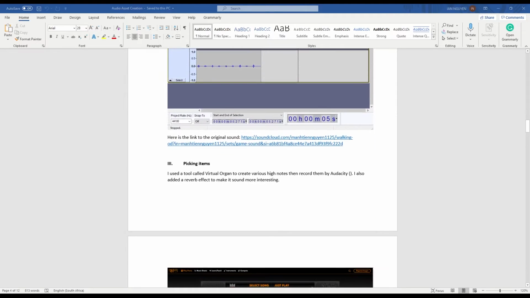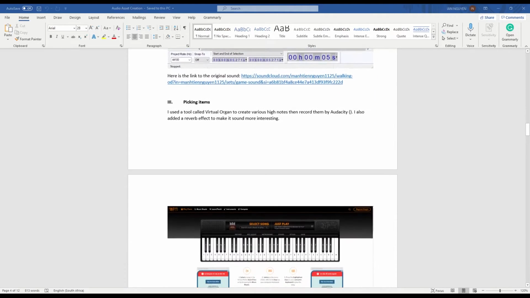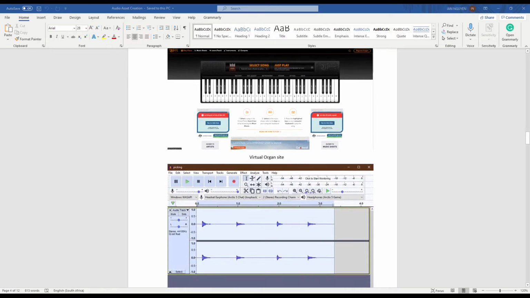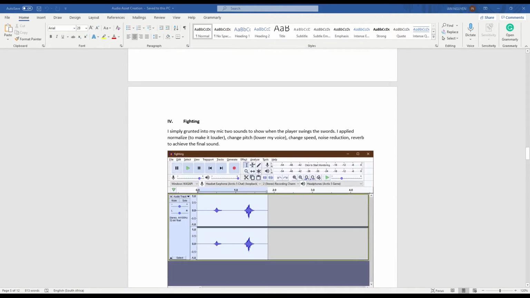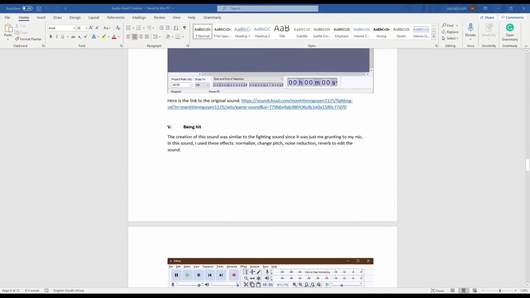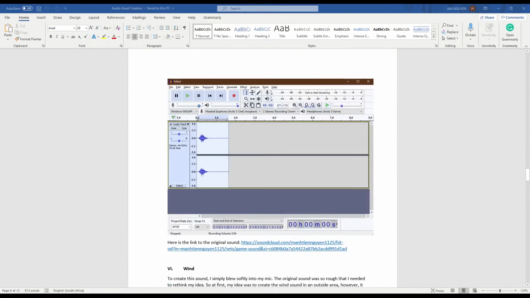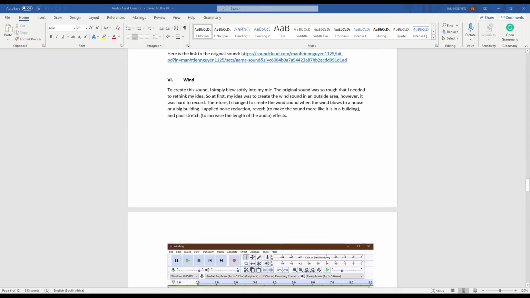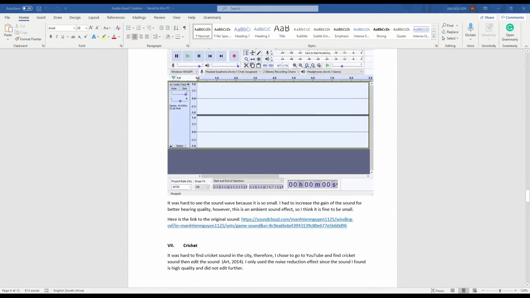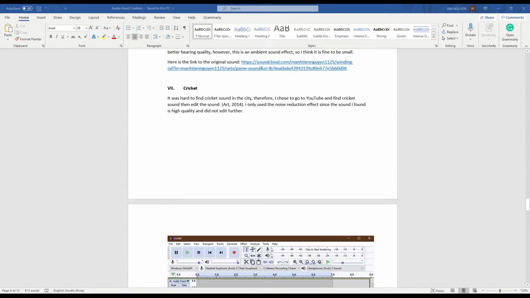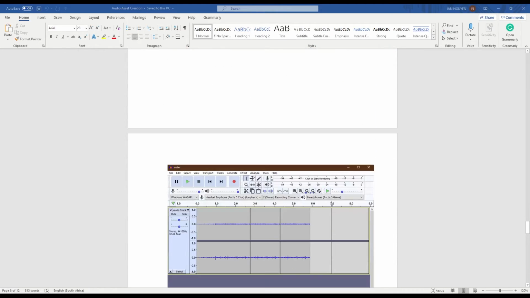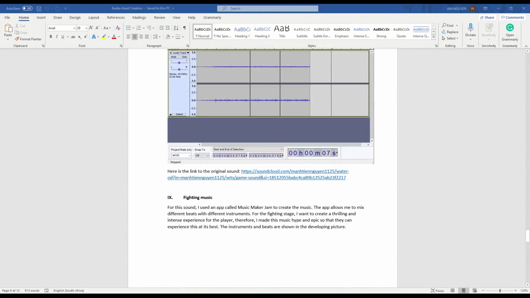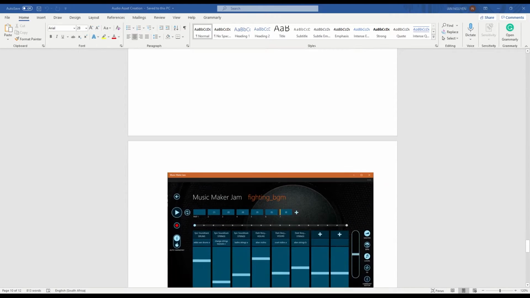I used the microphone on my headset to record most of the original sounds, then edited them in Audacity. For background music, I used an app called Music Maker Jam to create my own songs for the game. For more details of my development process, please check out the two documents linked in the portfolio.